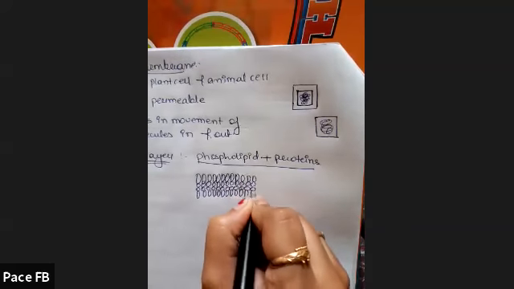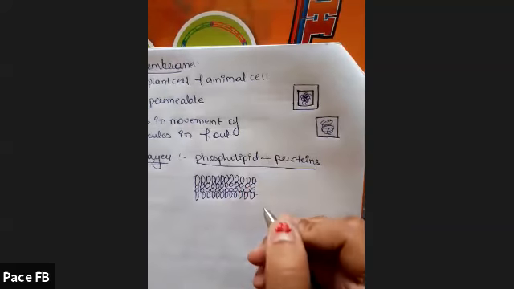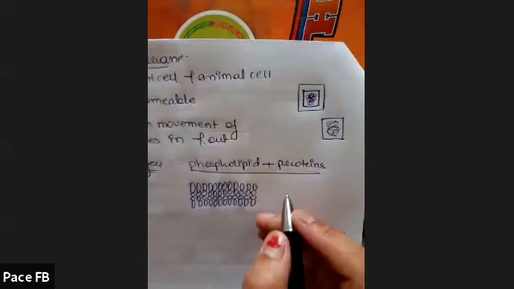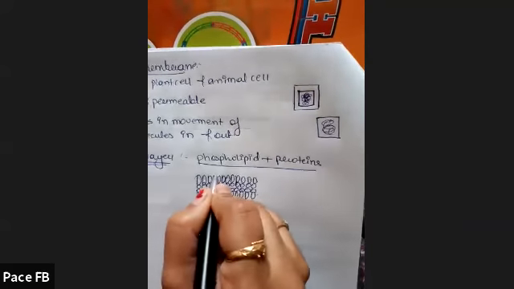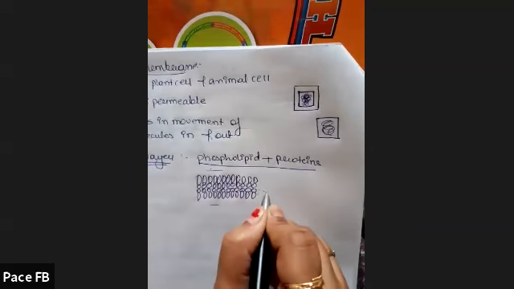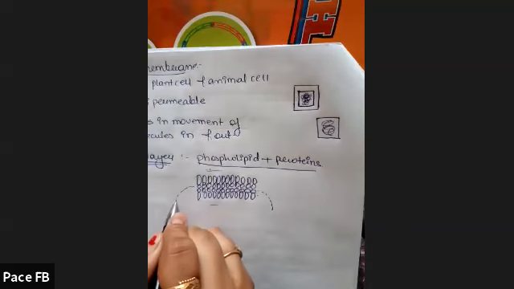Bilayer means it is two layers, one layer, two layer. Okay, and beside this layer, it also has proteins. This is the external part of the cell. This is the internal part of the cell. Just imagine this is a cell membrane.